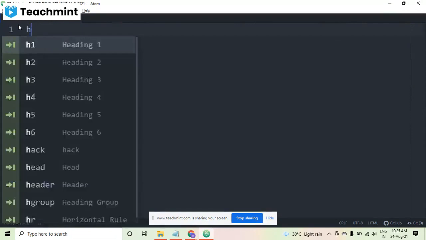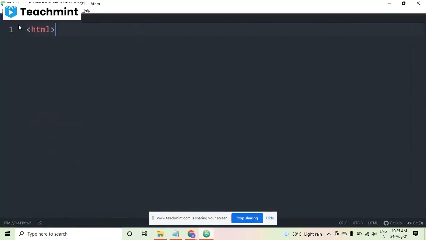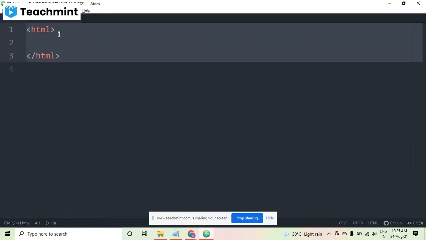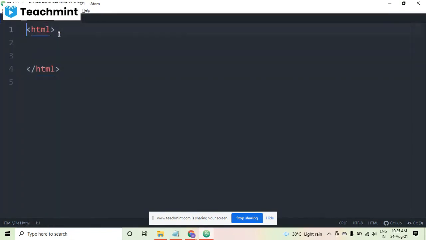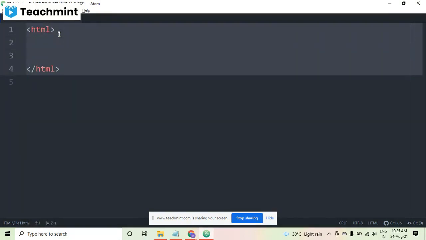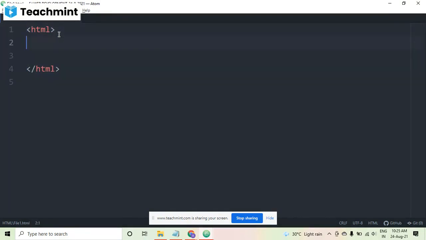Firstly, you always have to take the HTML tag. The HTML tag has two parts, you can say a starting and an ending. This is the main tag. Whatever code you write will be written inside this HTML tag. Now you can write this in capital or in small letters because it is non-case sensitive. So here we have taken HTML.